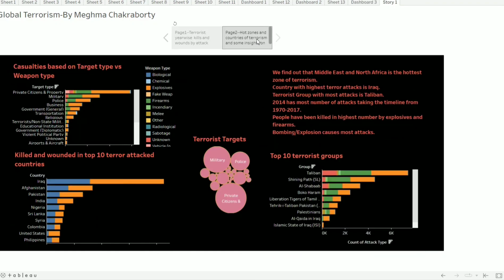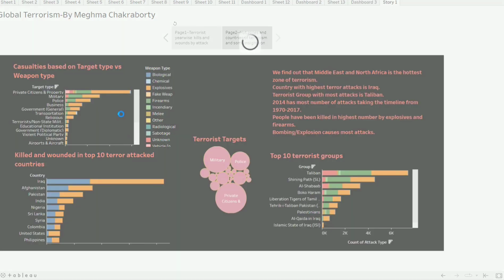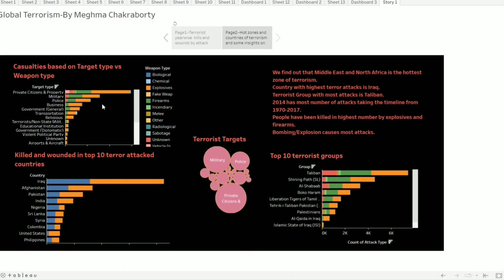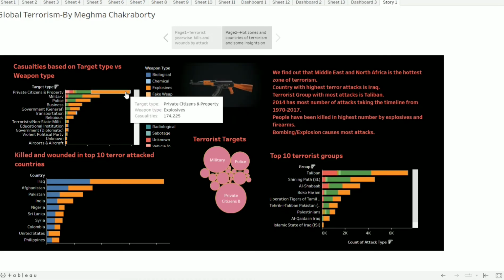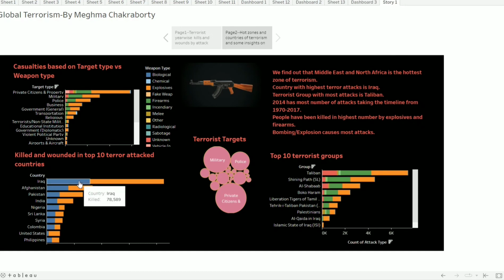Next, there is the casualties based on the target type versus the weapon type. So we can see that the private citizens are the most targeted people by the terrorists, and also explosives are the ones which are causing the most number of deaths. Next, the top 10 countries which are the most terror attacked is firstly Iraq, where there is the most number killed and also most number wounded. Then there is Afghanistan with 39,000 people killed, 44,000 wounded. Next, Pakistan, India, and so on.